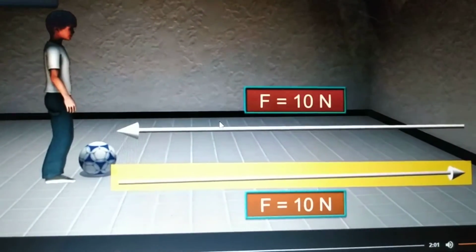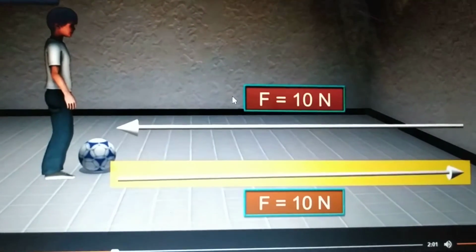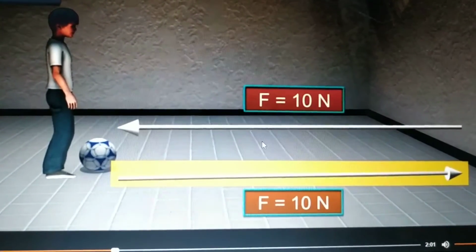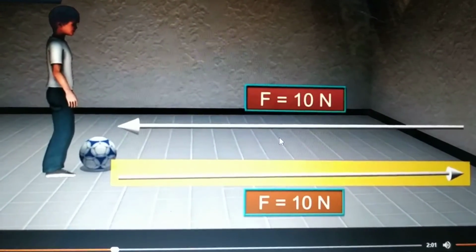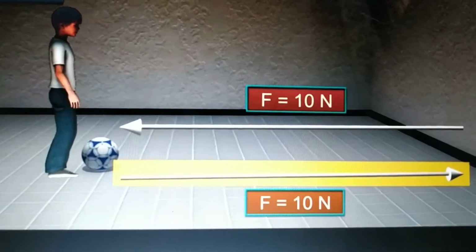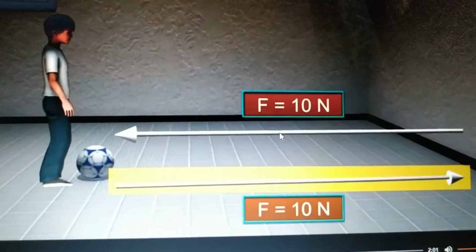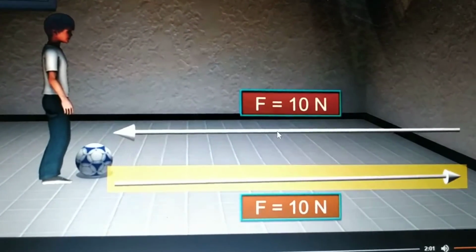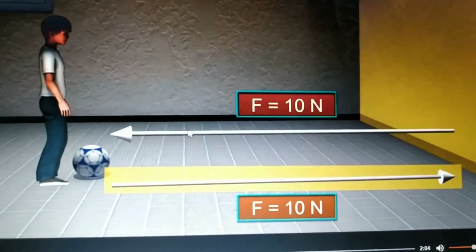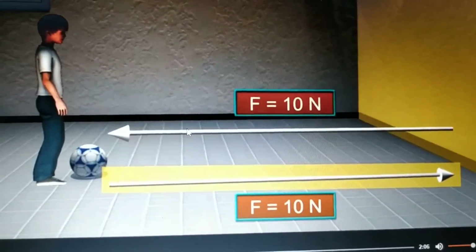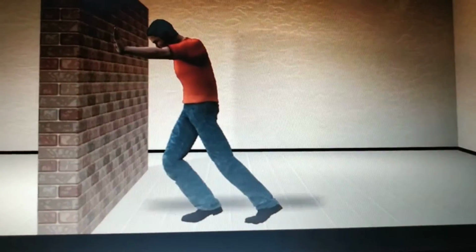So from here what you can say, as we discussed, when you apply force on any object, the magnitude of the force which you applied becomes equal, right? So in both the cases the force is equal, applied with equal magnitude, but the direction, you see, the direction of the boy's kick and the direction of the ball is different, or you can say opposite direction.